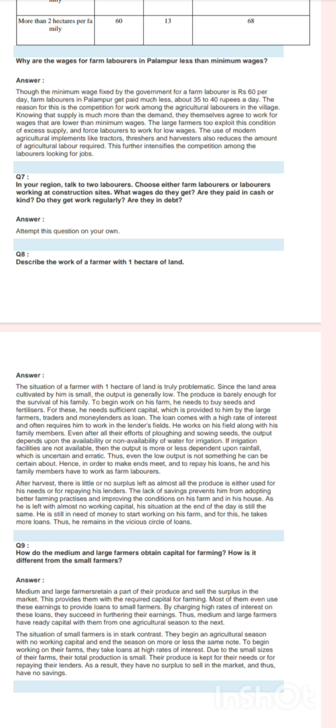In your region, talk to laborers. Choose either farm laborers or laborers working at construction sites. What wages do they get? Are they paid in cash or kind? Do they get work regularly? Are they in debt? तो ये आंसर आपको खुद से करना है, क्योंकि आपसे खुद का आंसर पूछना है।